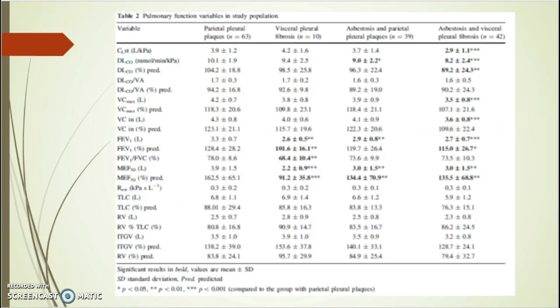In comparison with patients with parietal plaques, asbestosis with visceral pleural fibrosis was associated with reductions in lung compliance, diffusing capacity, vital capacity, FEV1, and maximal expiratory flow at 50%. Patients with visceral pleural fibrosis showed reductions in predicted values of FEV1 and MEF50 compared to those with pleural plaques. Airway resistance, residual volume, and intrathoracic gas volume were similar in all groups. Visceral pleural fibrosis and asbestosis are the most important factors for reduced static compliance.